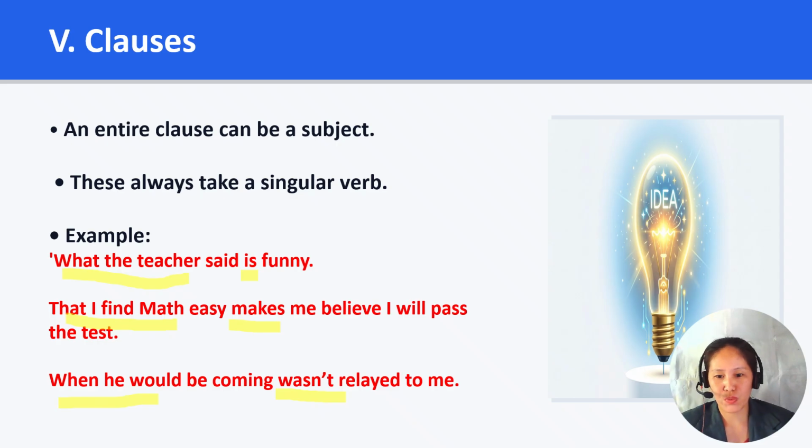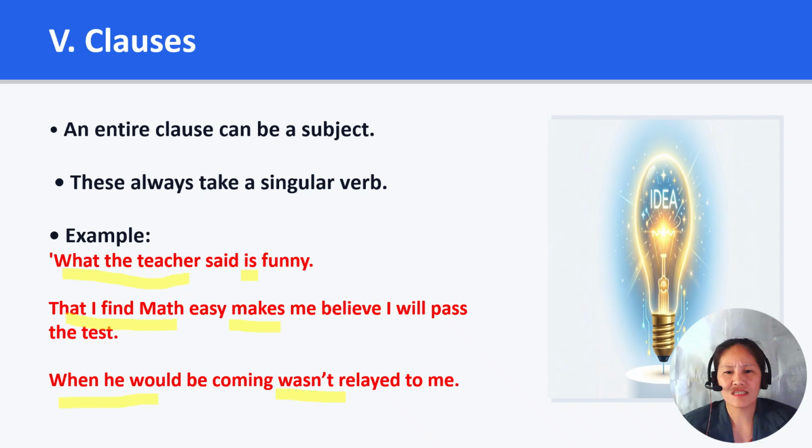So number 5 rule, clauses. Sometimes the subject of a sentence is not a single noun, but an entire clause. This is called a clausal subject. A clausal subject often begins with what, that, when, where, why, or how. Even though it contains many words, it expresses one complete idea. So it is always treated as singular. Therefore, it takes a singular verb. For example, in "What the teacher said is funny," the entire clause is the subject, so we use S.